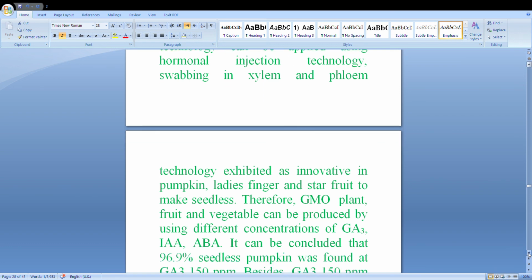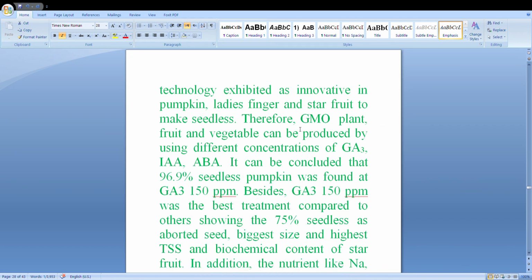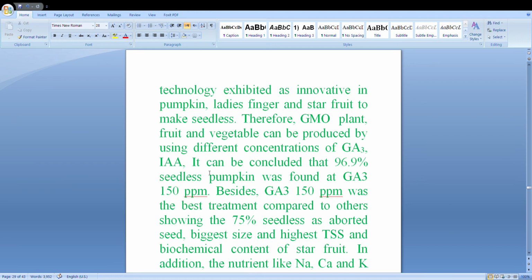This is also called GMO technology, genetically modified. Therefore, GMO plants, fruits and vegetables can be produced by using different concentrations of GA3, IAA. And in other experiments, it was found that 96.9% seedless pumpkin was produced at GA3 150 ppm. So GA3 150 ppm was the best treatment, compared to the 75% showing synthetic aborted seeds.